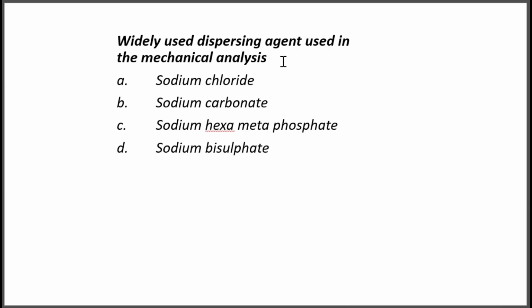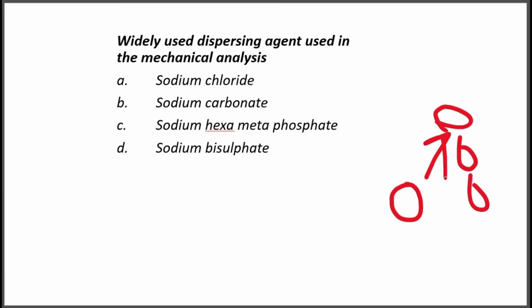What is a dispersing agent? It is a chemical or agent or reagent used to separate the soil into its individual particles. It will cause dispersion. Okay, so if there is dispersion, we can know the quantity of different soil separates.